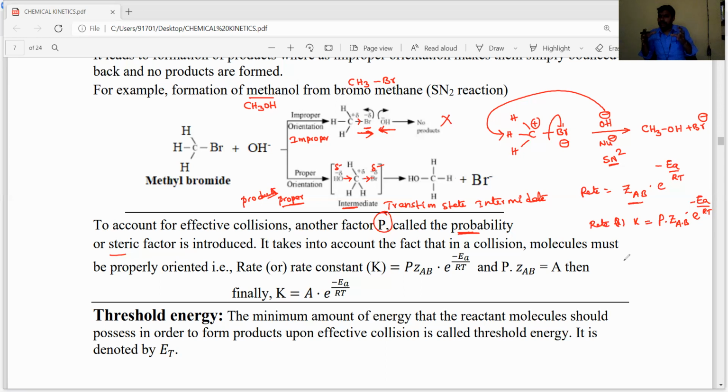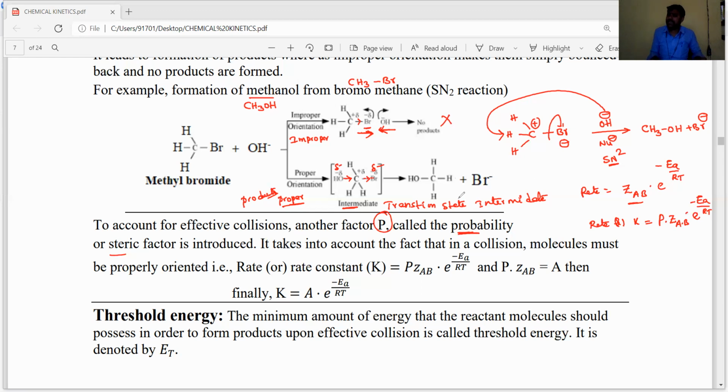After that he considered the important factors affecting the formation of effective collisions. Based on that orientation concept, he introduced another factor. For example, steric factors: if the incoming group and outgoing group are in the opposite direction, steric repulsions will take place and the incoming nucleophile or reagent cannot attach to the reactant, so it does not form new bonds and does not form a product. That's why he considered steric factors also.